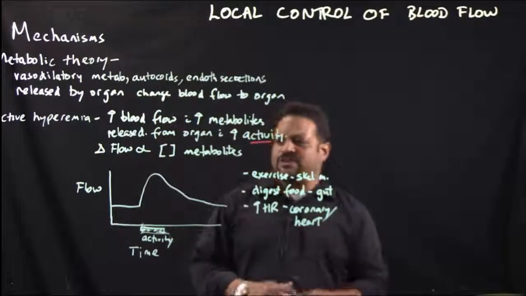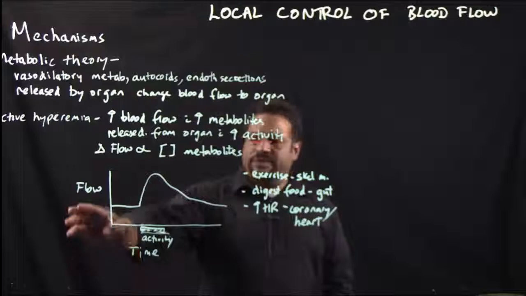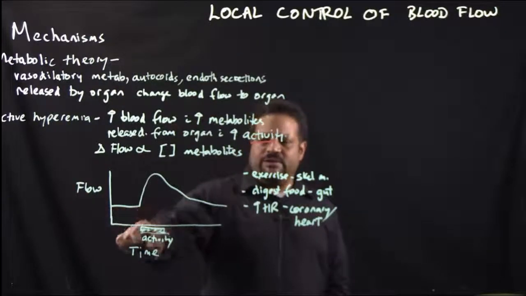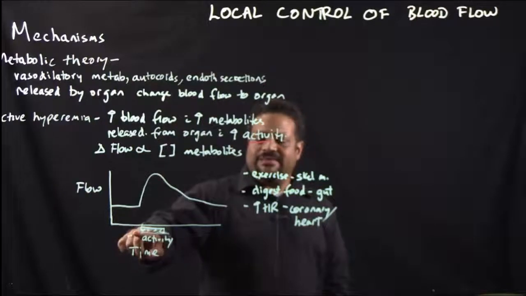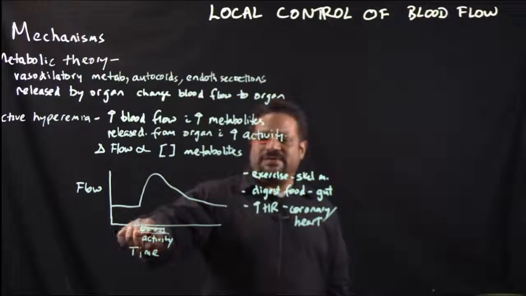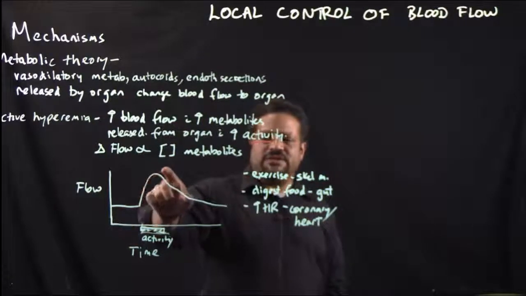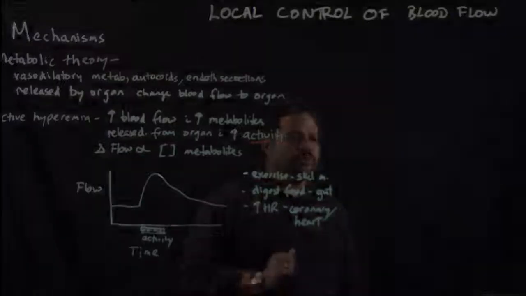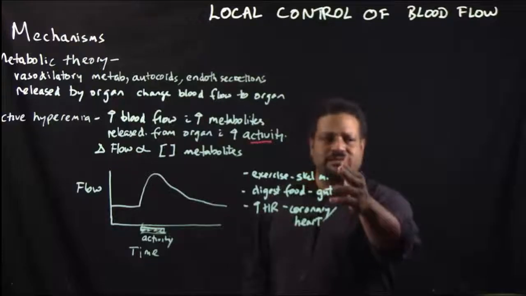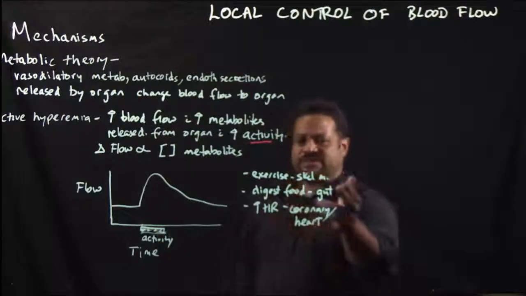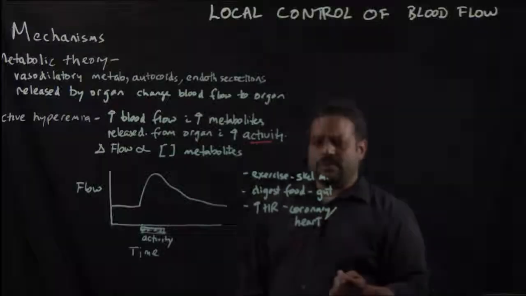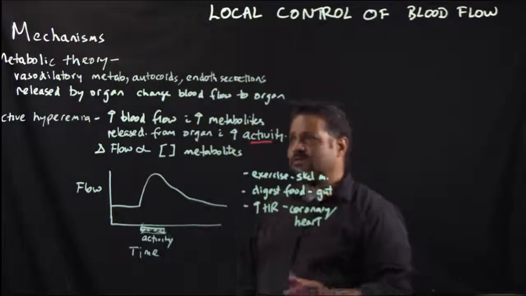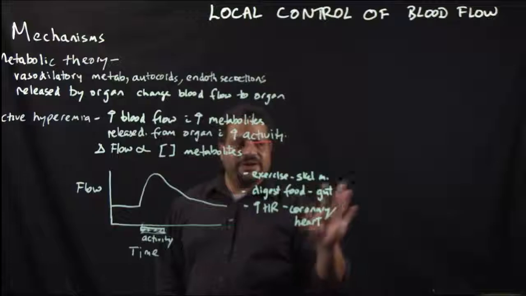So if we look at this graph here, this is flow on the y-axis and time on the x. And we have a basal flow here, we have an activity, and at the point where the activity increases, metabolites are released and blood flow starts to increase. When that activity stops, then that blood flow returns back to normal. And this happens during exercise in skeletal muscle, when you're digesting food in the gut, or in the coronary vessels, or in the heart. Okay, so this is the active hyperemia.